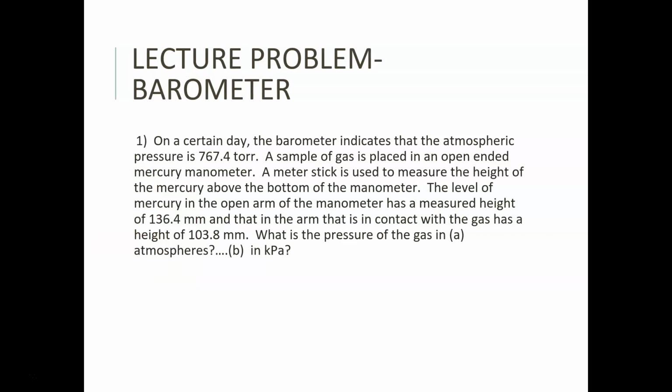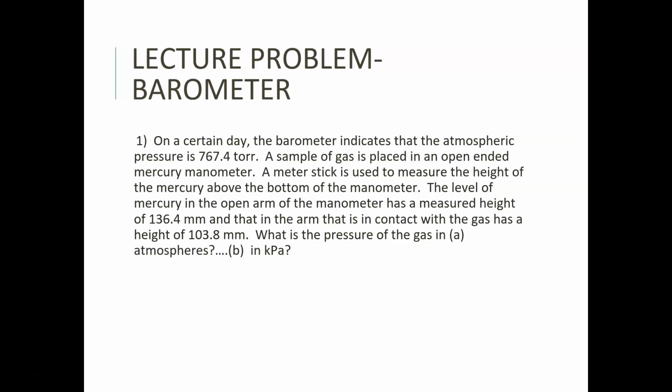Okay, so let's look at this. On a certain day, a barometer indicated that the atmospheric pressure is 767.4 torr. A sample of gas is placed in an open-ended mercury manometer. A meter stick is used to measure the height of the mercury above the bottom of the manometer. The level of mercury in the open arm of the manometer has measured height of 136.4 millimeters, and that in the arm that is contacted with the gas has a height of 103.8. What is the pressure of the gas in atmospheres and in kPa?